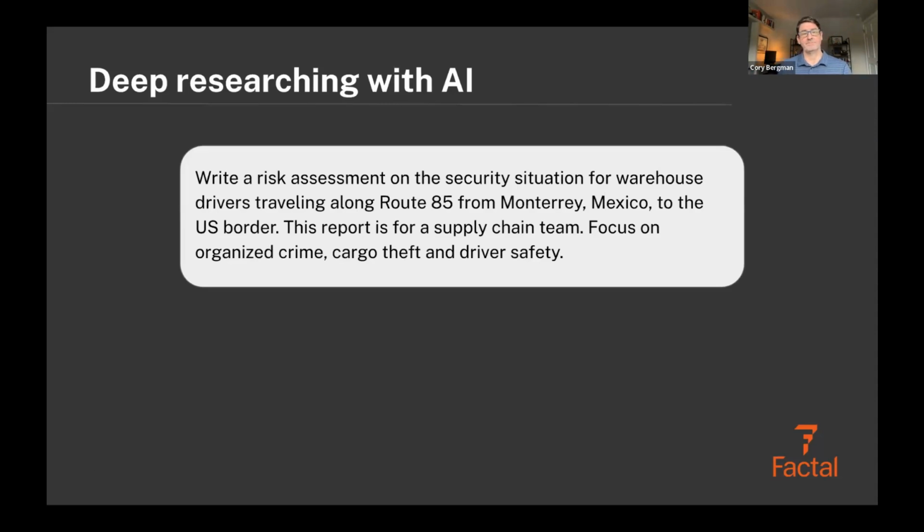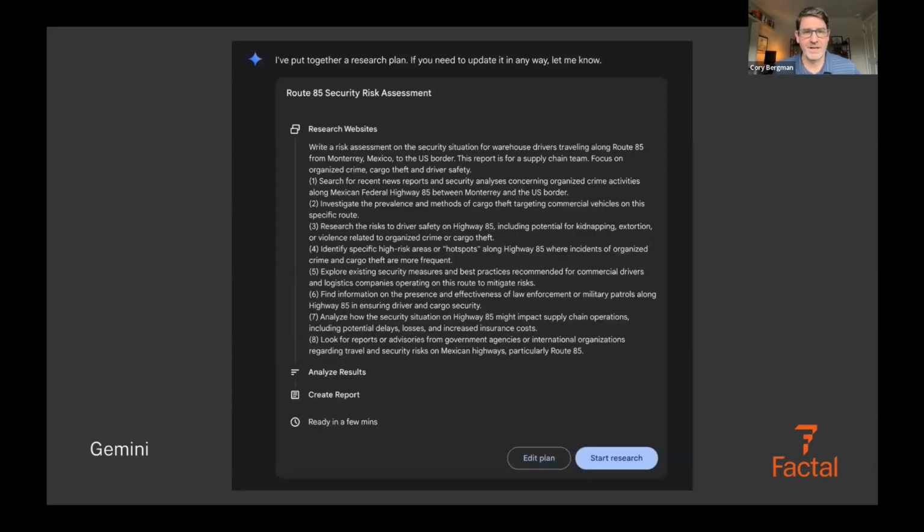Now, let's talk about deep research. Write a risk assessment on the security situation for that Route 85. So instead of having it help us plan to write this, let's just have it write it for us and see what we get. Off we go. Let's go to Gemini.